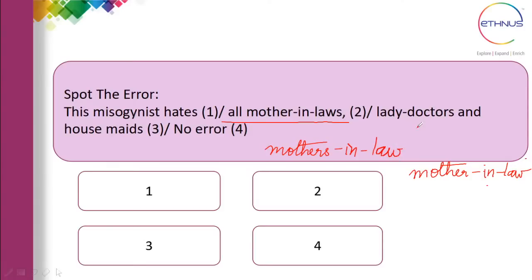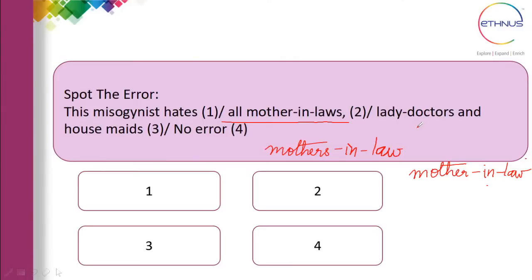So here you are saying in general, this misogynist hates all mothers-in-law, lady doctors and housemates. He's not hating one particular mother-in-law; he hates many mothers-in-law.